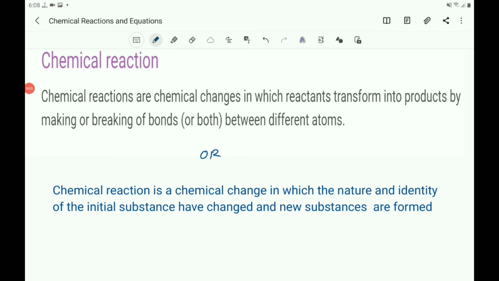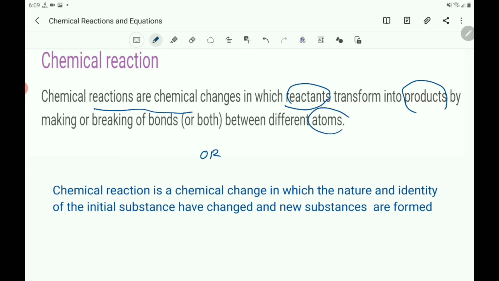Then what is chemical reaction? What is the definition of chemical reaction? Chemical reactions are chemical changes in which reactants transform into products by making or breaking of bonds between different atoms.